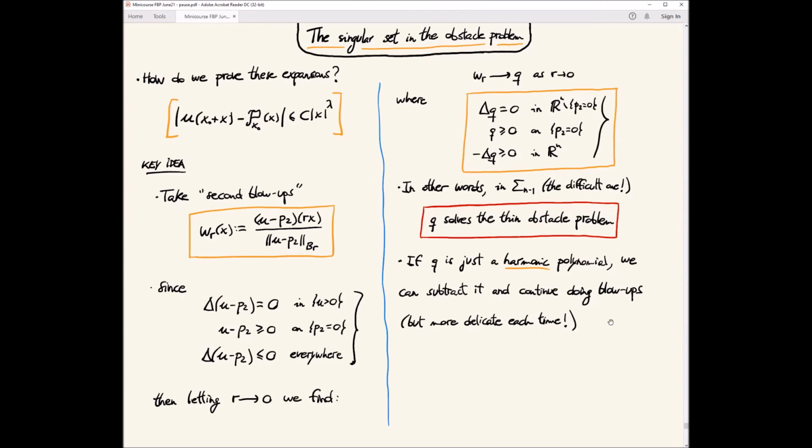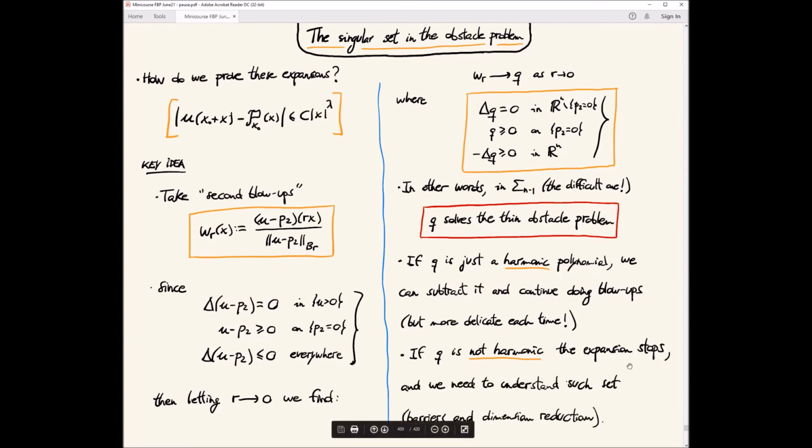And the argument is different in each case. So we need really to work a bit, in several steps, and the ideas are different depending on if the harmonic polynomial is even degree or odd degree, etc. Okay, so there are many technicalities there. But let's say we can continue doing this, and then if Q is not harmonic, then the expansion stops, and we need to understand the set where this happens.